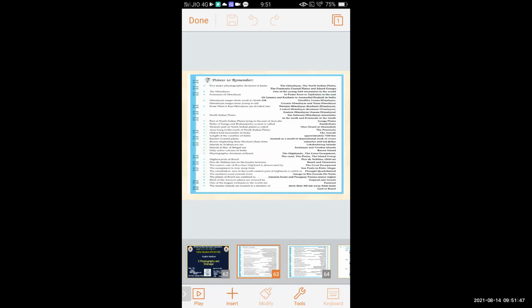From west to east, the Himalayas are divided into the Western Himalayas, also called the Kashmir Himalayas, the Central Himalayas, also called the Kumaon Himalayas, the Eastern Himalayas, and the Assam Himalayas.